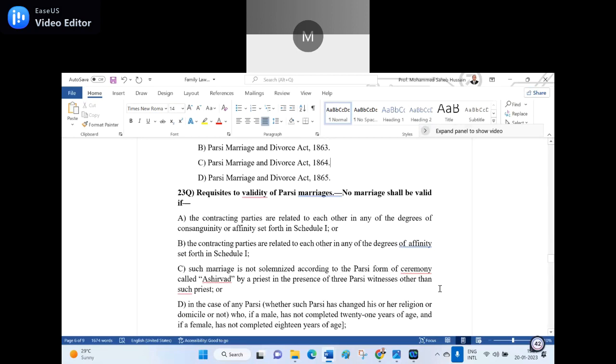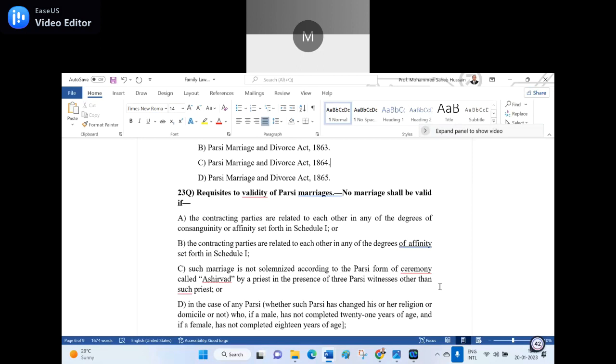Now you tell me, which is the right answer? D is the right answer, sir. C is the right answer. No marriage shall be valid if. Why is C the right answer? Sir, in the Parsi marriage, Ashirwad is a must, sir. Yes, such a marriage is not solemnized according to the Parsi form of ceremony called Ashirwad. Ashirwad is essential, no doubt.